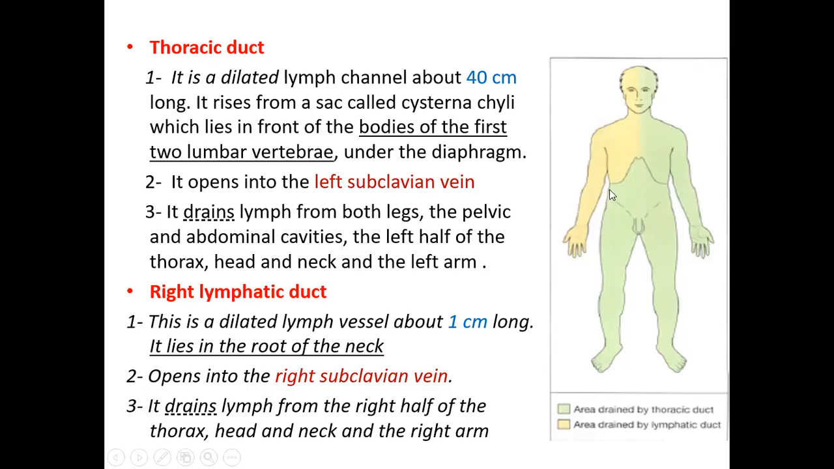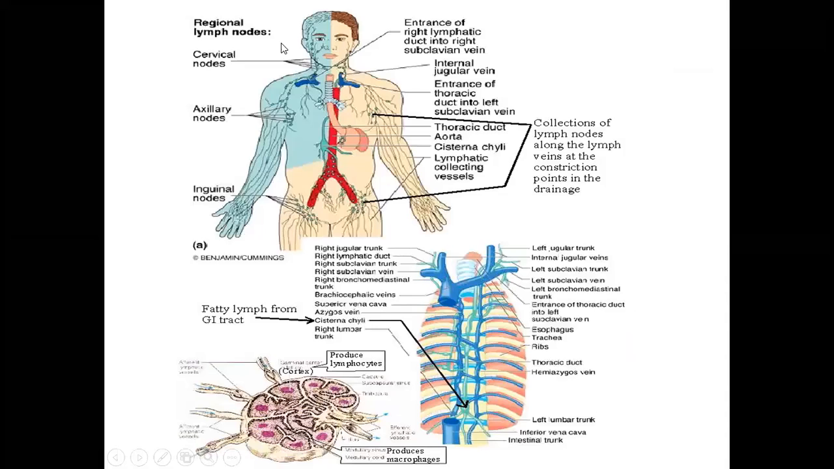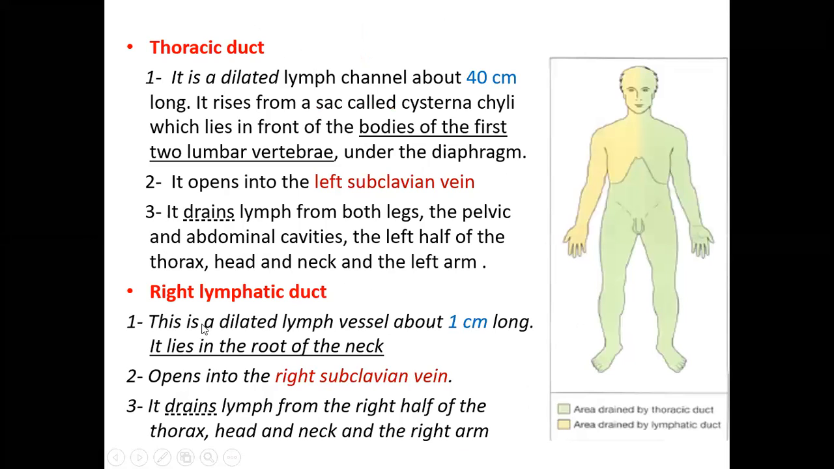Then what about this remaining yellowish region? That is drained by the right lymphatic duct. Right lymphatic duct. It is a dilated lymph vessel about just 1 centimeter. If you see here, the thoracic duct is 40 centimeter, but the right lymphatic duct is just 1 centimeter long. This is the thoracic duct going all the way, opening here, but the right lymphatic duct is very short. This is the size of the right lymphatic duct, which will drain this region. Okay. So the right lymphatic duct is a dilated lymph vessel about just 1 centimeter long. This is 40 centimeter. This is 1 centimeter.